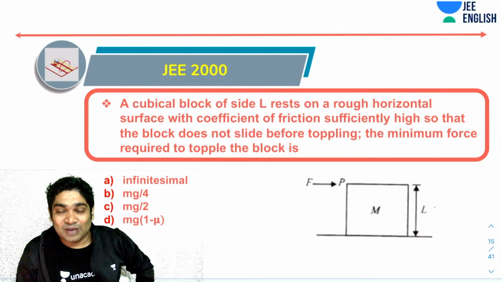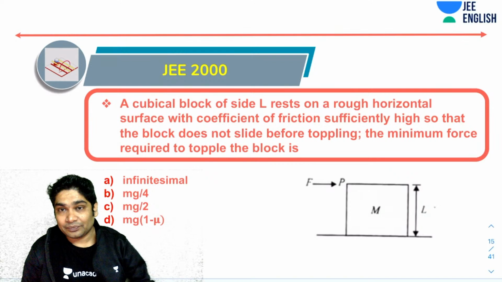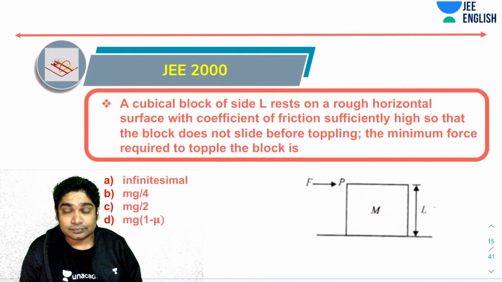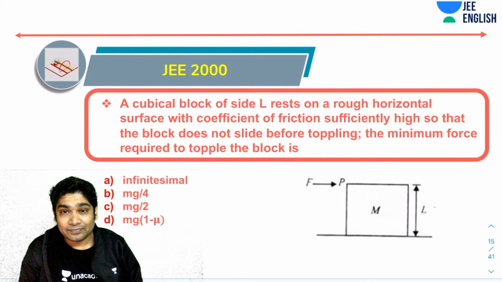This kind of problem I taught to you earlier only, so this should be super easy. What will be the minimum force required to topple this? So think about this, and this should be easy.